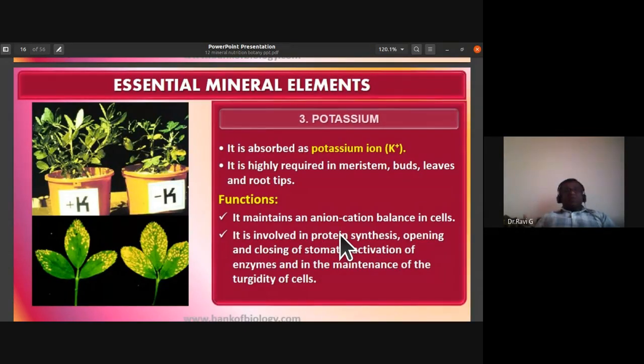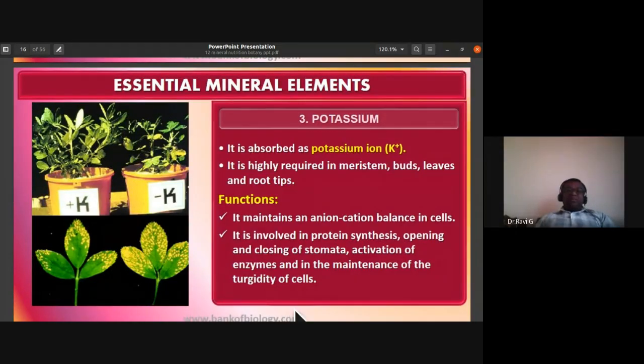It changes the osmotic potential of guard cells, that you can also remember. Potassium ion maintains an anion-cation balance in the cell, either by its entry or exit. Potassium is involved in protein synthesis. It is also involved in opening and closing of stomata. Activation of enzymes is brought about by potassium ions, and also in the maintenance of turgidity of cells.